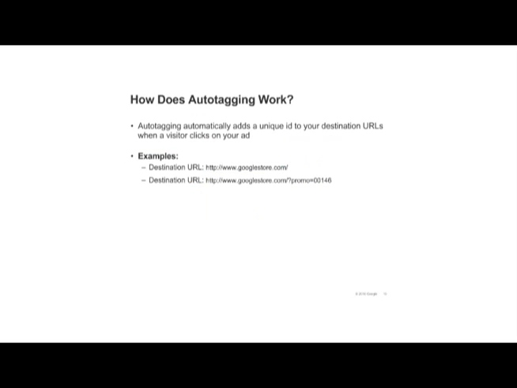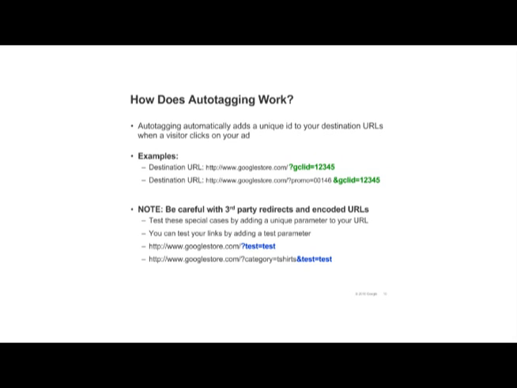Auto-tagging works by adding a unique ID or GCLID to the end of your destination URLs. This unique ID allows Analytics to track and display click details in your reports. It is important to note that third-party redirects and encoded URLs can prevent auto-tagging from working properly. You should test these cases by adding a unique parameter to the end of your URL. For example, you could add test equals test. Test to make sure that the parameter is carried through to your destination page and that the link doesn't break.